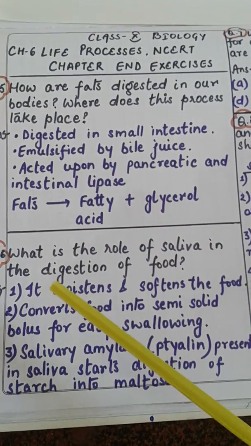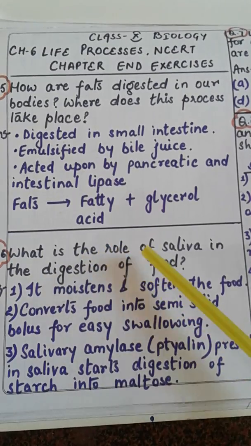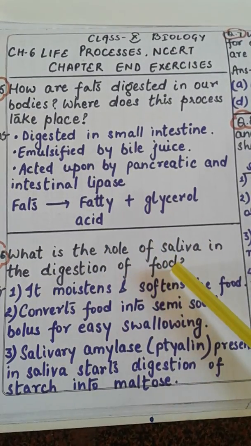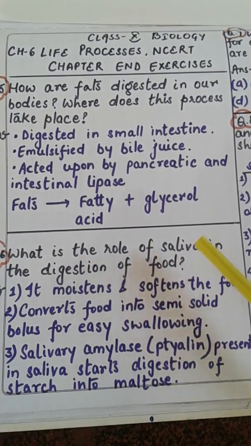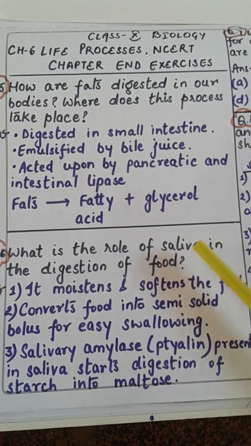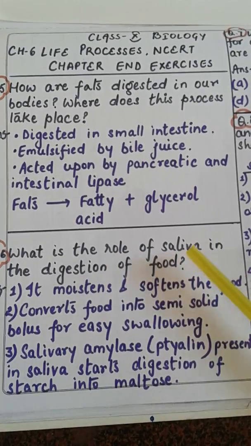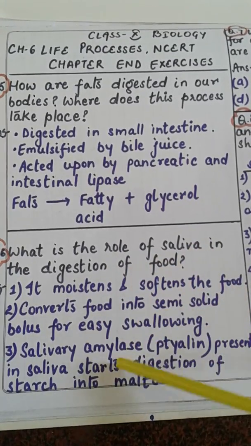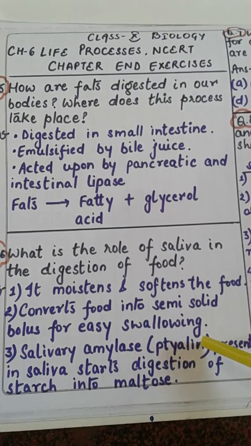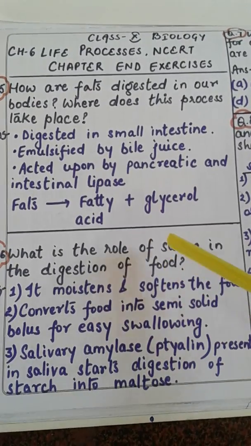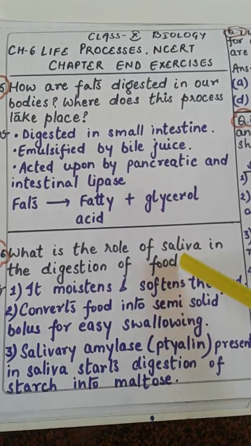Question number 6. What is the role of saliva in the digestion of food? Saliva, from where is it secreted? It is secreted in the buccal cavity from the salivary glands, and it contains an enzyme known as salivary amylase or ptyalin. So what is the role of saliva? What is the function of saliva?